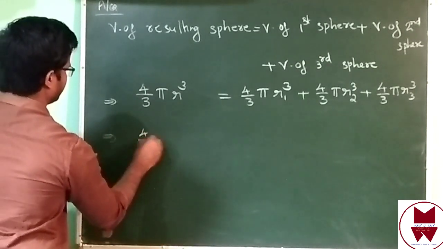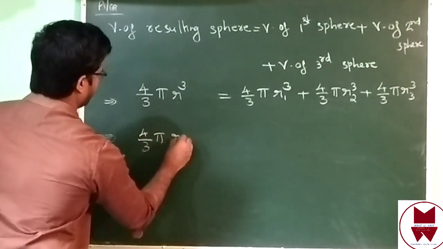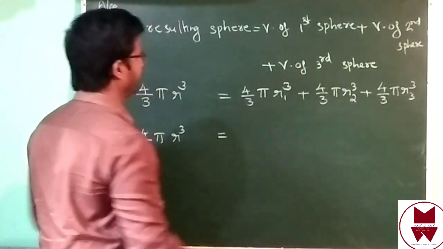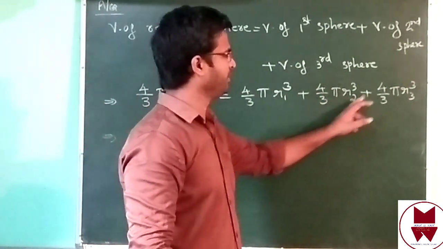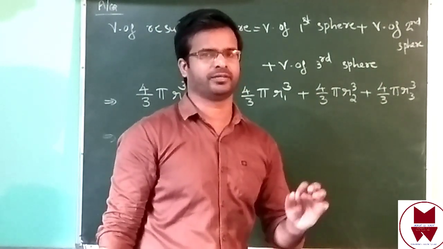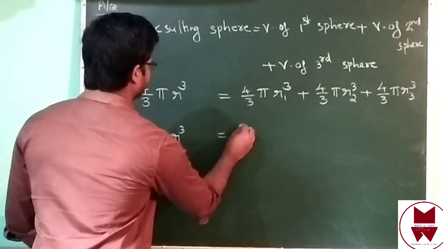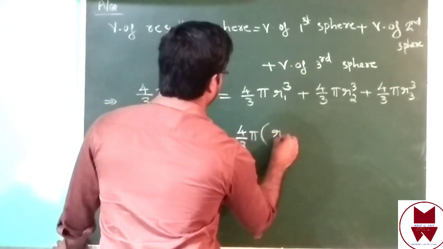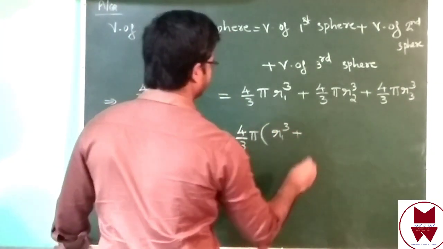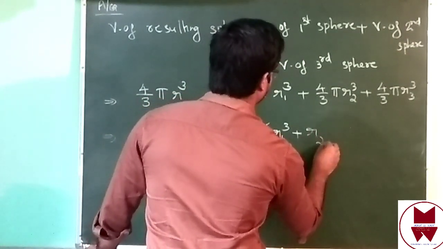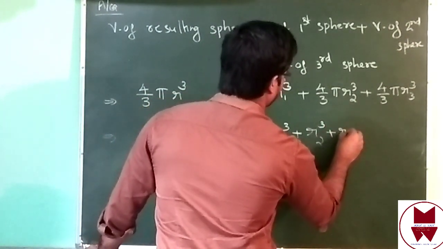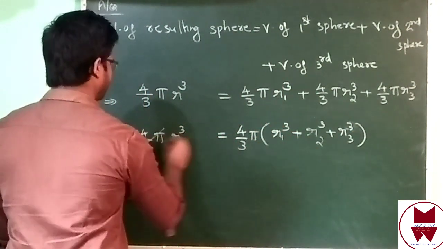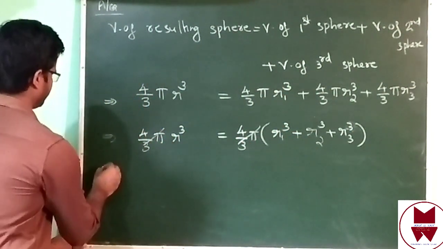Four by 3 pi r cube equal to... on the right side, anything common? You can see 4 by 3 pi, 4 by 3 pi, 4 by 3 pi. That 4 by 3 pi take outside. Then remaining r1 cube, r2 cube, r3 cube. Then 4 by 3 cancel.